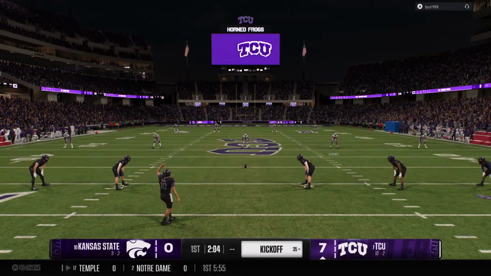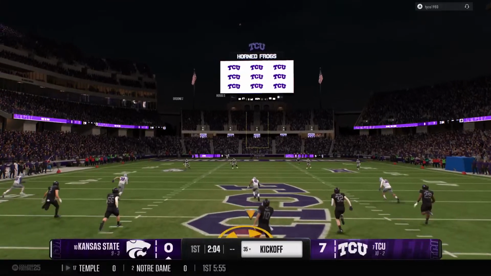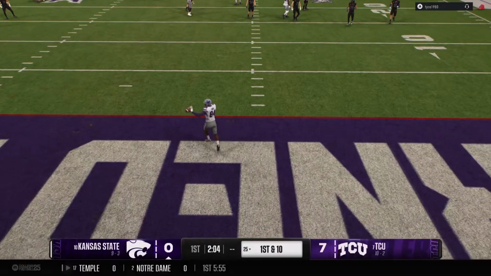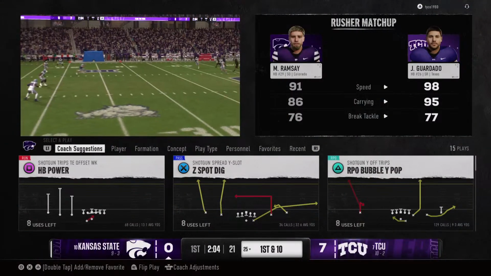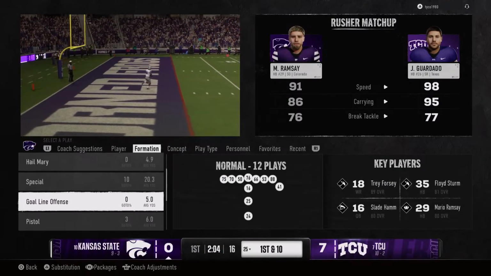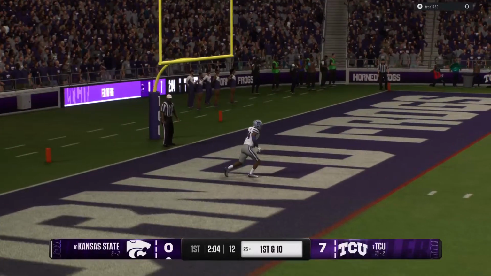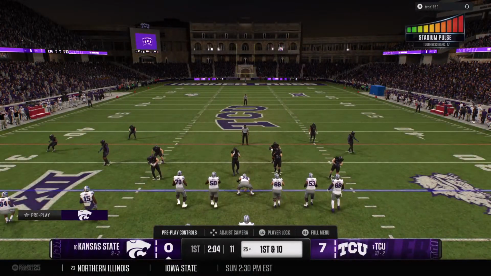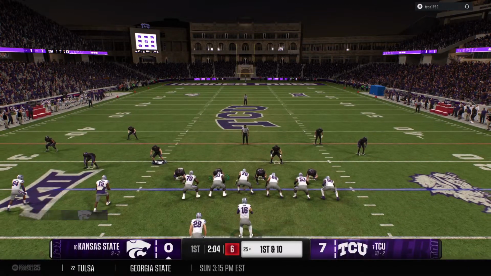Getting set to kick the ball off now. Doesn't bring the kick out. Touchback. They'll start at the 25. Listen to the crowd energy here in the early going. This is a tough environment for visitors.